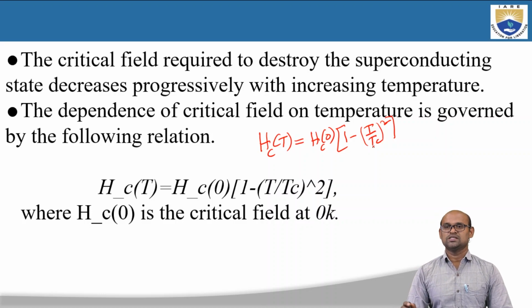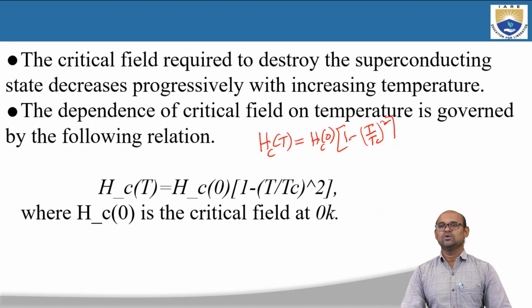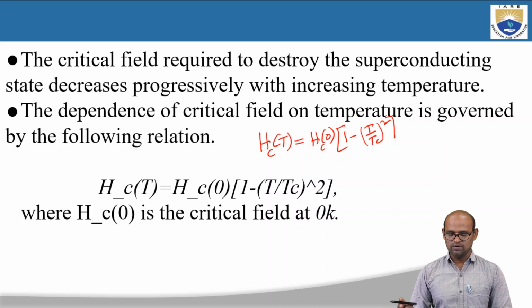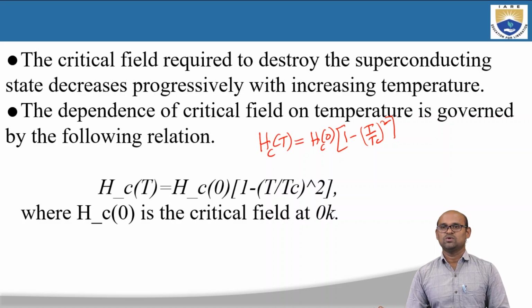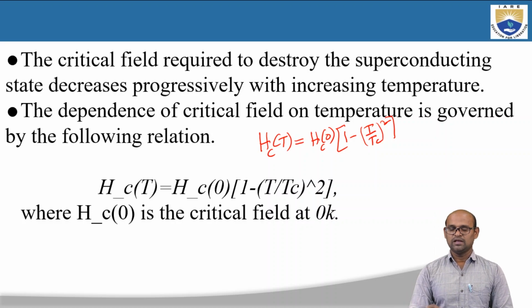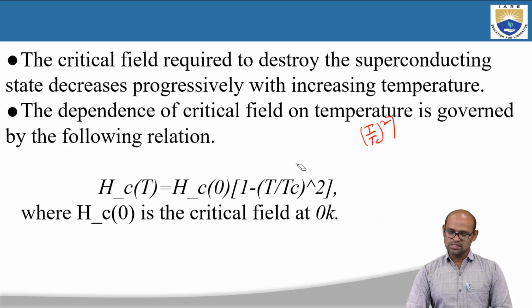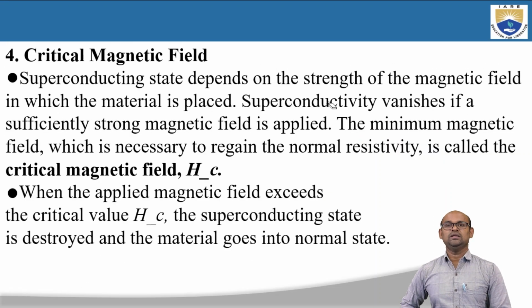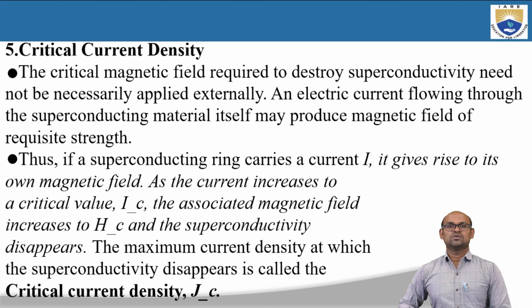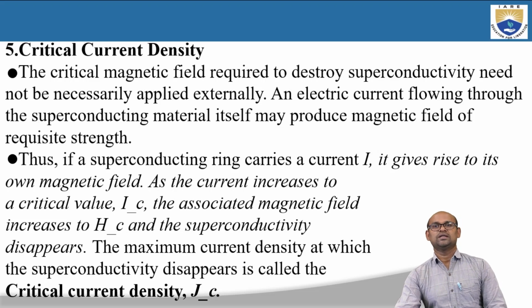T is temperature, Tc is the critical temperature, and Hc of 0 is the critical field at 0 Kelvin. Okay. So this is the fourth property of superconductors, which is critical magnetic field. Okay. So the fifth property of these superconductors is critical current density.